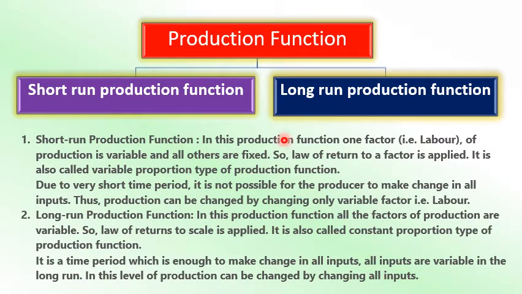So in the long run production function, all the factors can be changed, whereas in the short run only one factor can be changed, that is labor. In the long run, the law of returns to scale is applied, whereas in the short run, the law of variable proportion operates.